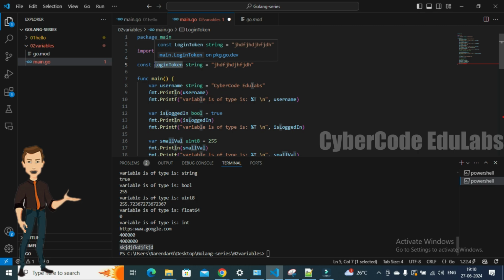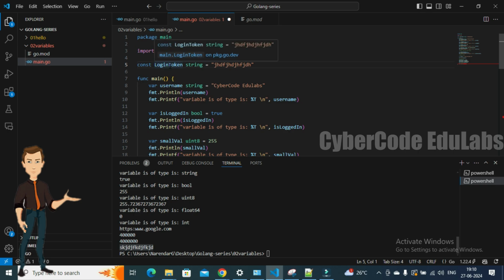In case you are coming from other languages, this is almost equivalent to the public keyword in Java. So this is the same thing in Golang. We do that by putting the first letter as capital. So make sure to keep it in mind.